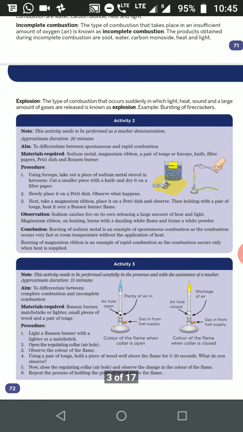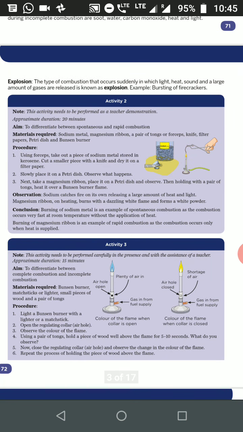Next, differentiate between complete combustion and incomplete combustion. We take a Bunsen burner, which has an air hole. Now we open the air hole and light it. We see that if the hole is open, a sufficient amount of air goes into it and the burner gives a blue flame.